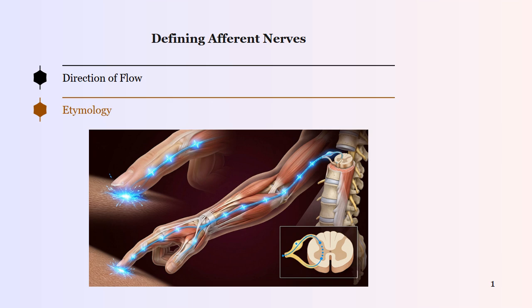1. Defining afferent nerves. Direction of flow. Afferent nerves carry sensory information from the periphery of the body toward the central nervous system, CNS. Etymology. The term afferent is derived from the Latin adferens, meaning carrying toward the brain or spinal cord.